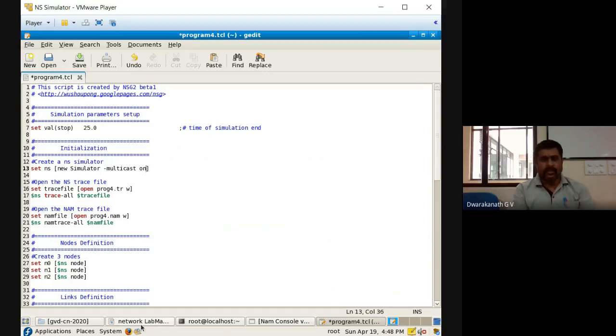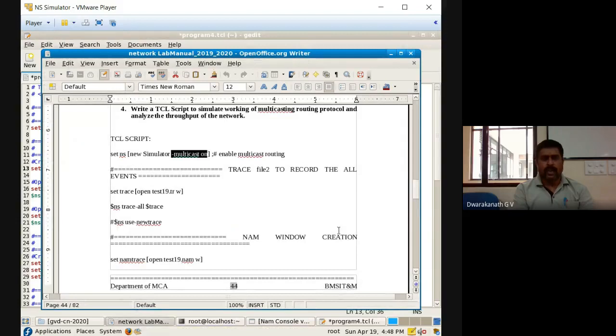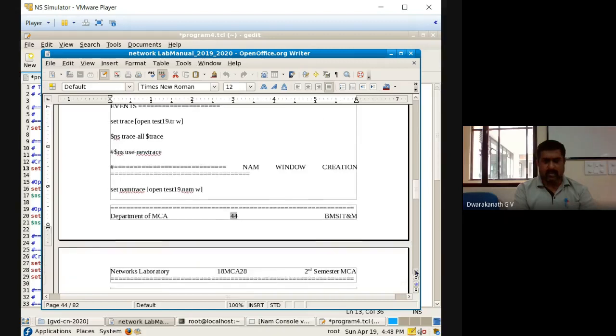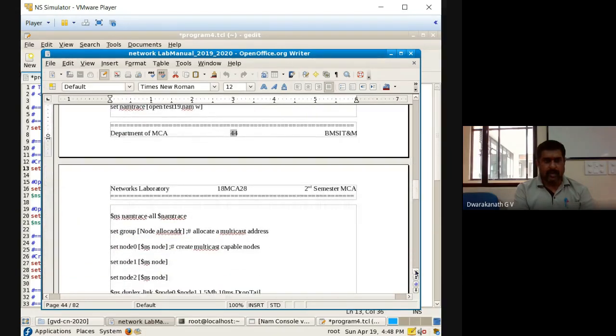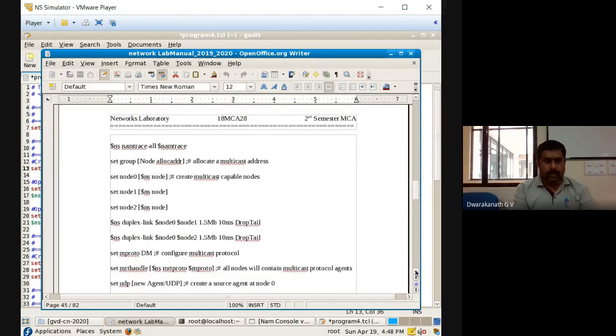Coming to the next steps of the program, which you can see here. The trace file has already been created, and the NAM trace has also been taken into consideration, not an issue. Trace all. Now observe, this is the statement while creating nodes.